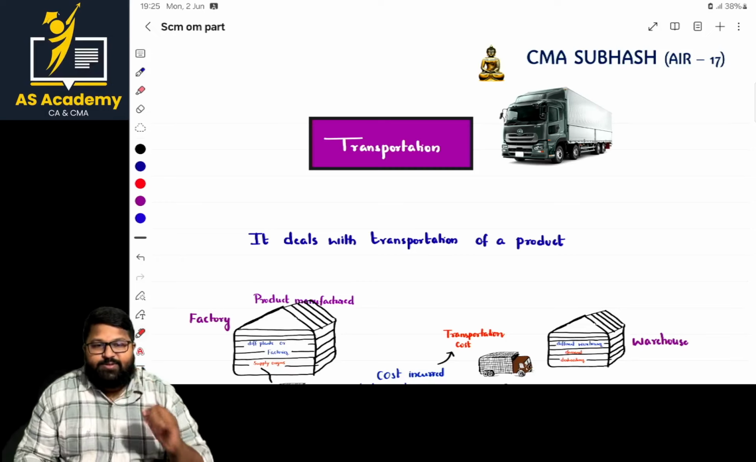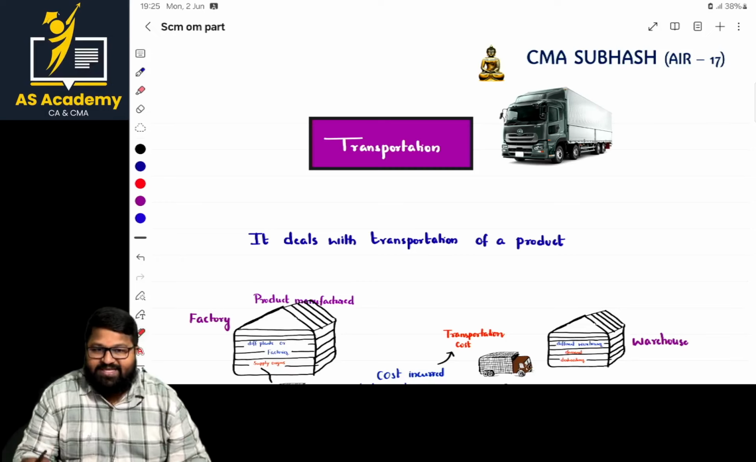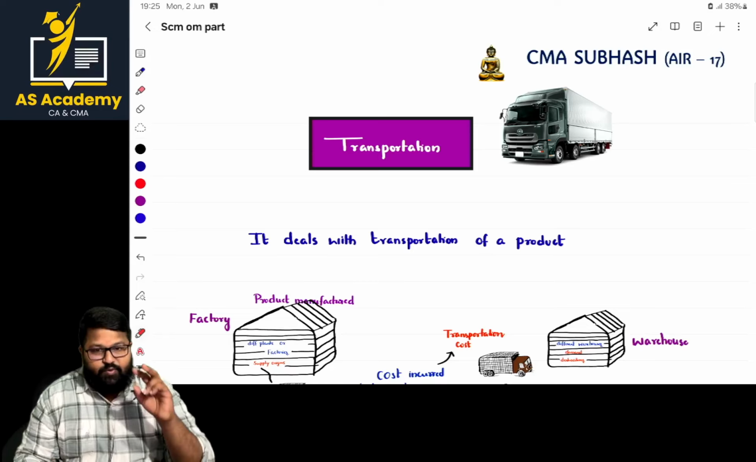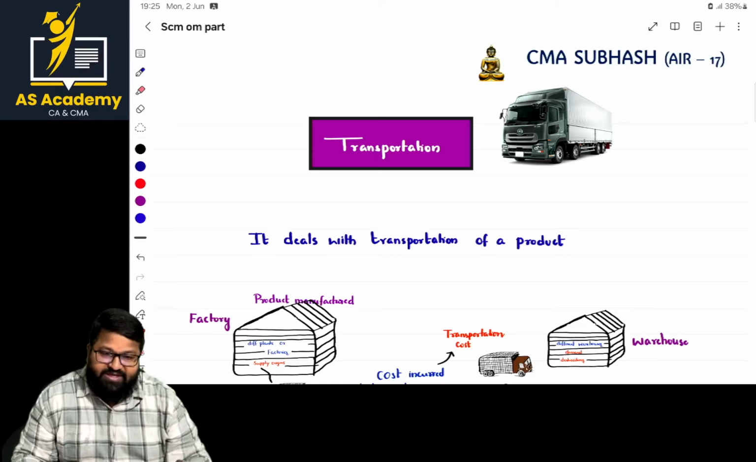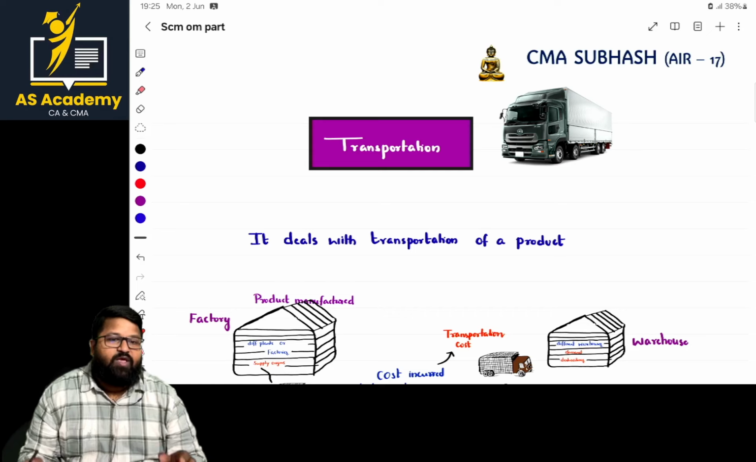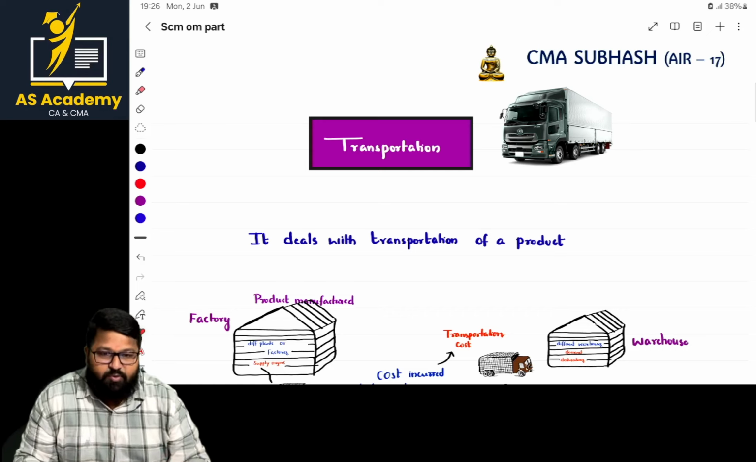Hi Ma. So in the earlier session, we have gone through assignment and network analysis. Those are the most important topics, so definitely you can expect a good score from them. Minimum 15 to 20 marks, minimum in the worst case. Okay. So now we are going with the next topic, that is transportation.